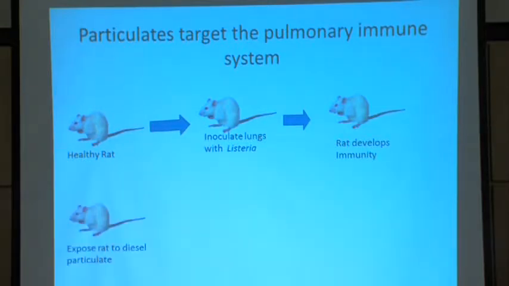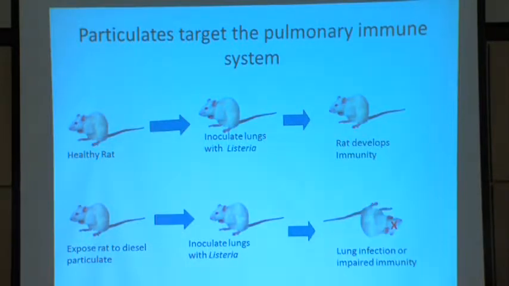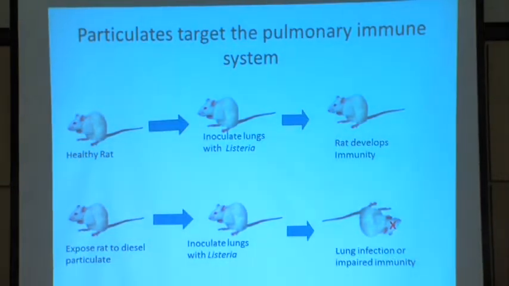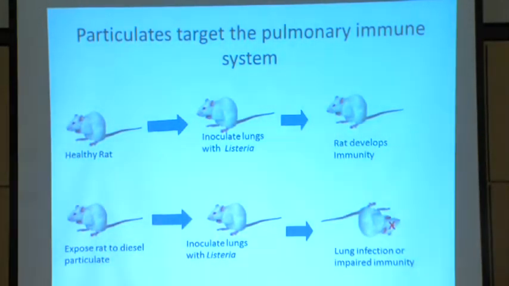But if we take a rat and we expose it to particulates from, let's say, a diesel engine, and then we inoculate the rat with listeria, the rats don't do so well, okay? So this idea really offends the immune system. It causes issues with the immune system, ours and obviously the rats' as well.